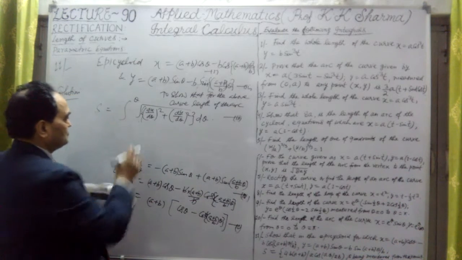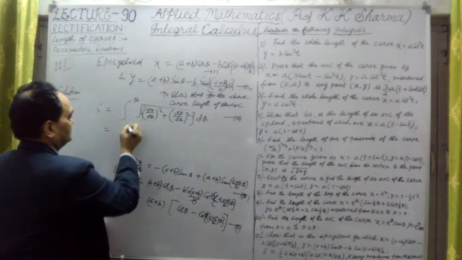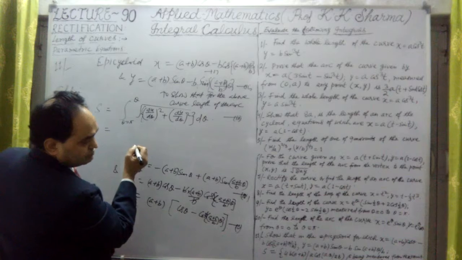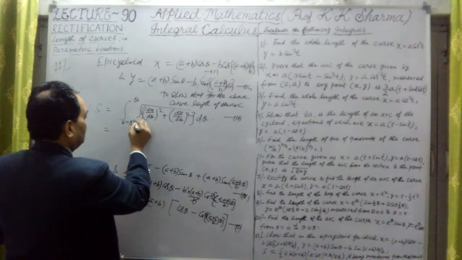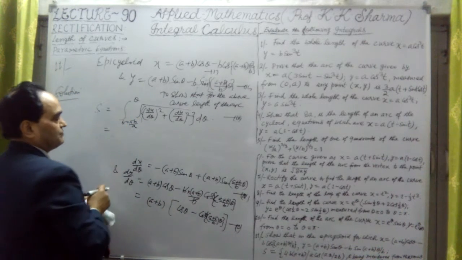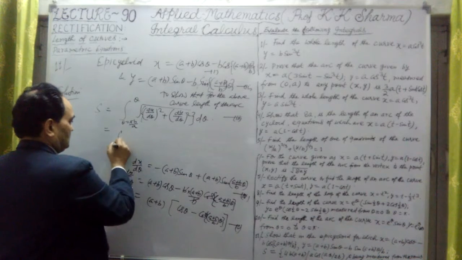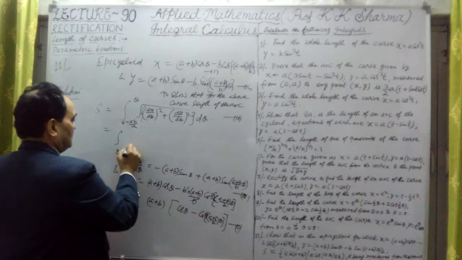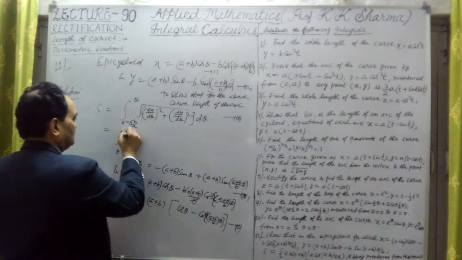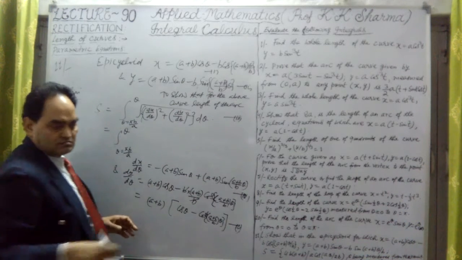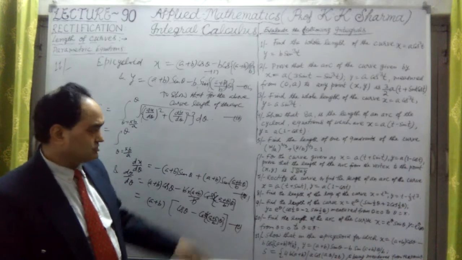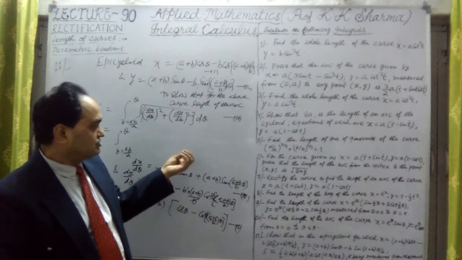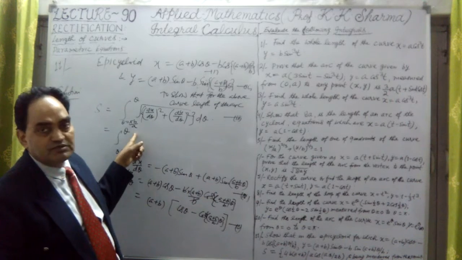Now let me substitute them here. Theta was pi into b upon a, and the limits were there. Let me write theta equal to pi b upon a to theta. The upper limit we have taken as theta because it says from this point to that point, so the initial point is theta equal to pi b upon a.